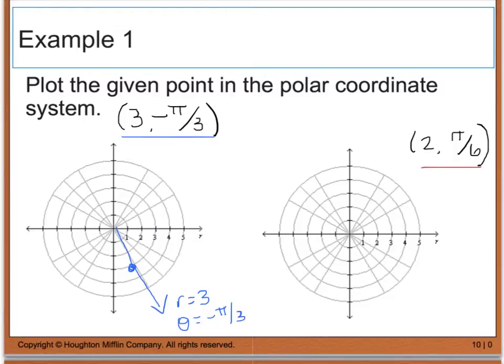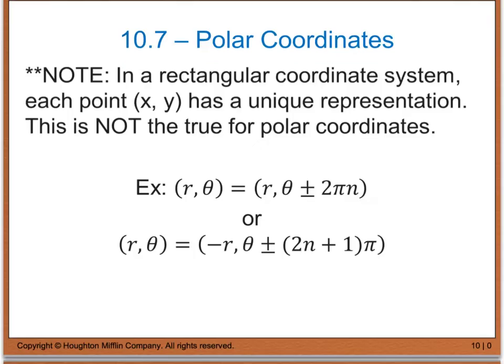Well, my radius of 2 falls on this circle right here, and pi over 6 is going to be this point right here. So I'm going to connect that point from the pole and extend beyond, and my graph is now complete.